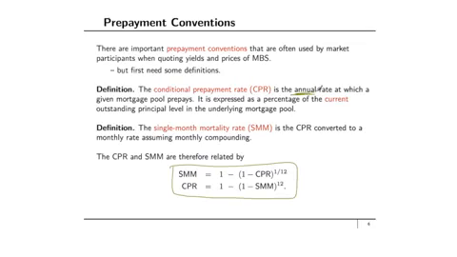That's because payments in mortgage-backed securities typically take place monthly, and so we want to be able to convert our CPR to the SMM. And that's what we do here. We will also see how the SMM and CPR are used in the spreadsheet that is associated with these modules to calculate the various cash flows underlying the mortgage pass-through and indeed other mortgage-backed securities.